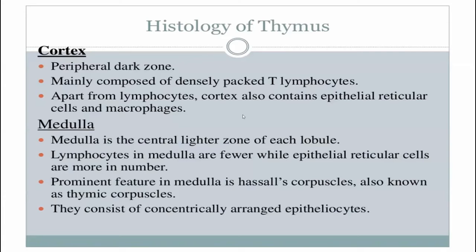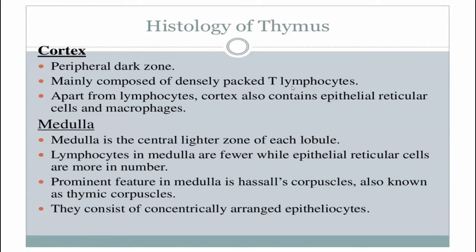Now the cortex is the peripheral, outer, darker zone. It is mainly composed of densely packed T lymphocytes. As we have discussed, all lymphoid tissue has a framework of reticular cells, lymphocytes and macrophages. The thymus consists of T lymphocytes, reticular cells and macrophages.